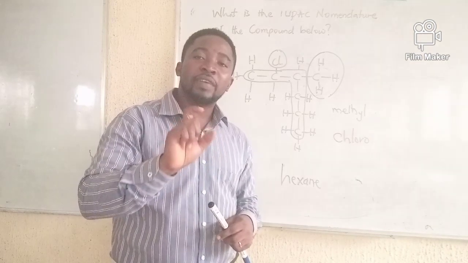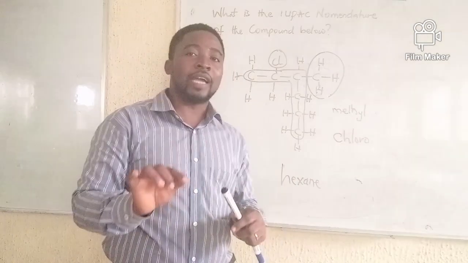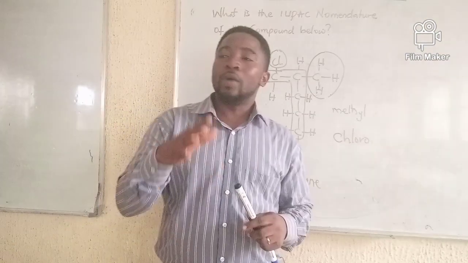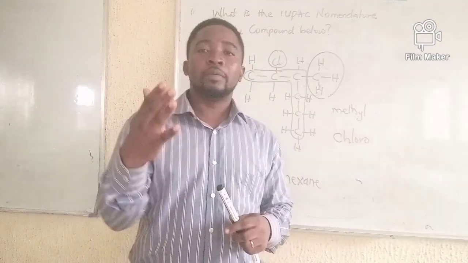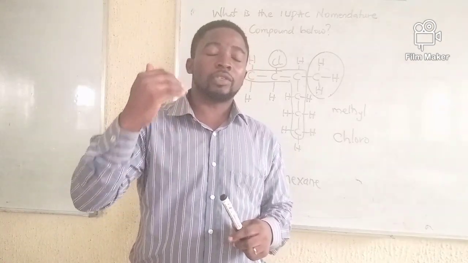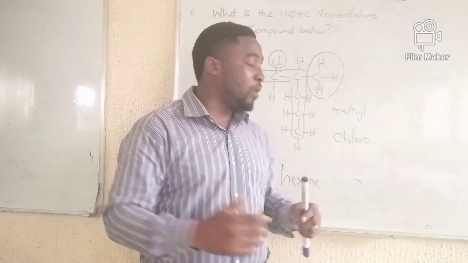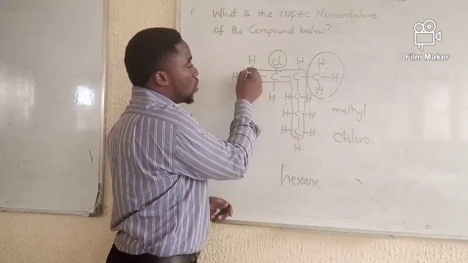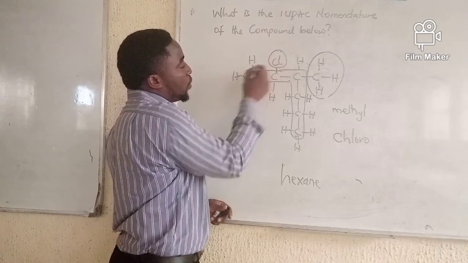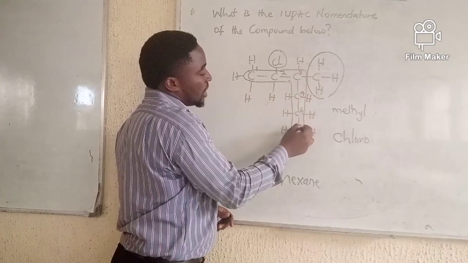So numbering now is very necessary because I need to know the position of these substituent groups on the hydrocarbon chain. And to do that, I need to consider chloro first. Remember what I said when I was explaining the rules that guide prefixes or substituent groups: the particular substituent group we call first will be the one you use to number your chain. So considering the proximity to the two ends, I will start numbering from here because of chlorine. So this is carbon number 1, 2, 3, 4, 5, 6.